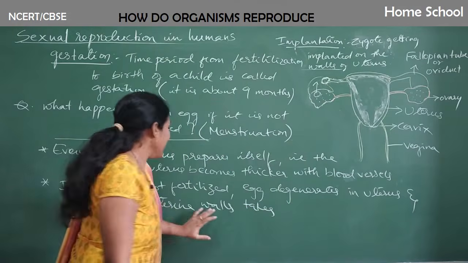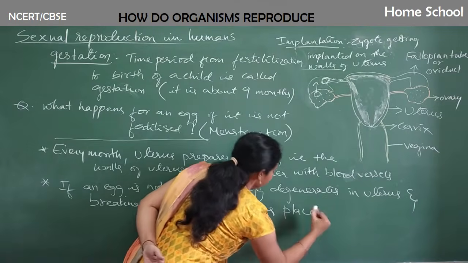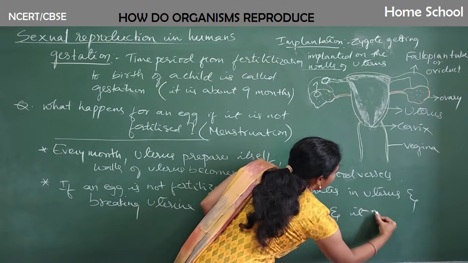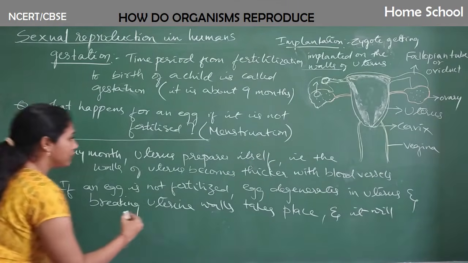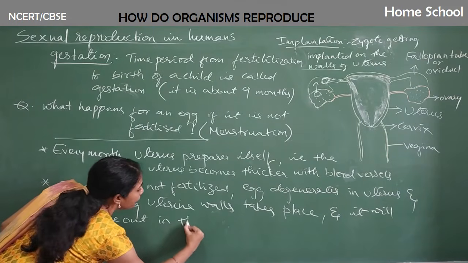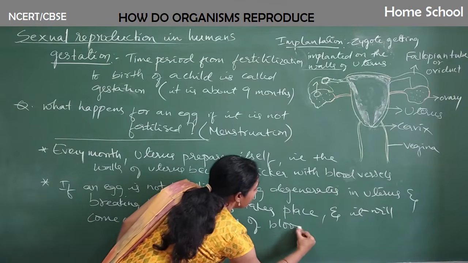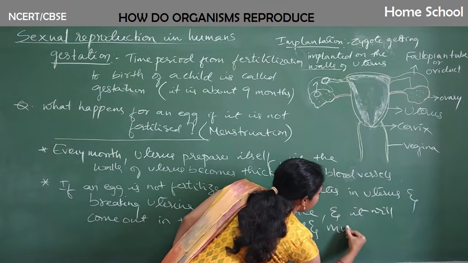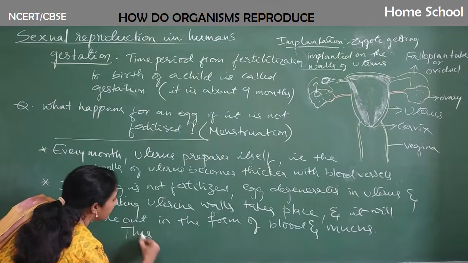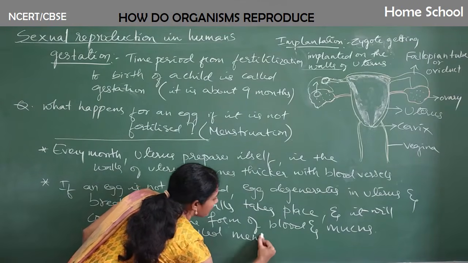So breaking of the uterine walls takes place, and it will come out in the form of blood and mucus. This is called menstruation.